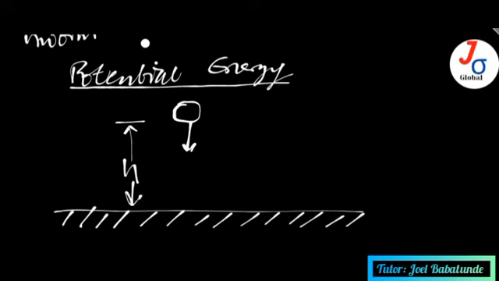Then, of course, it's falling under gravity. Acceleration due to gravity acts downward. Okay, good. And remember that this ball or this object has a particular mass, m. So that means there are three factors here: mass, height, and then gravity.